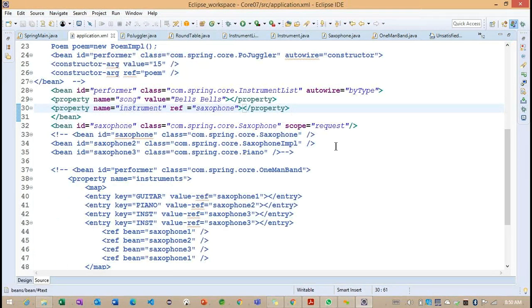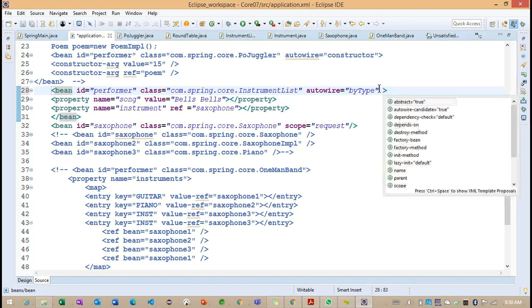If I try to find this particular instrument list here, we are going to have an init method and a destroy method. The init method is going to be called before creating an object of the appropriate class, and the destroy method is going to be called before the object is removed from the container.